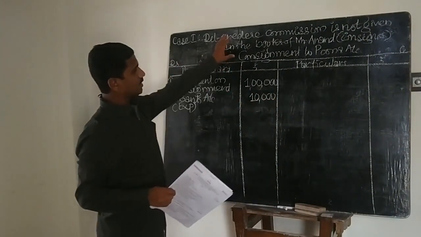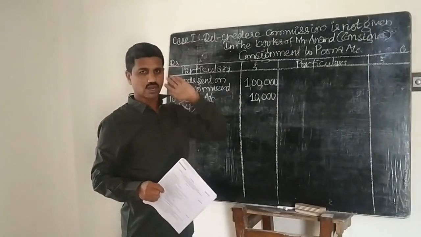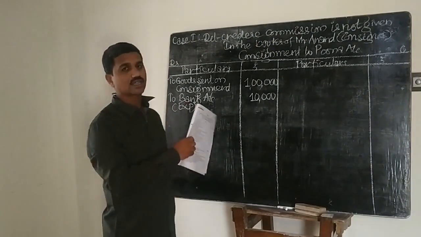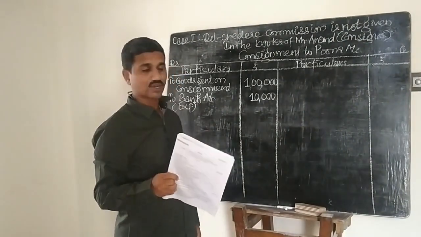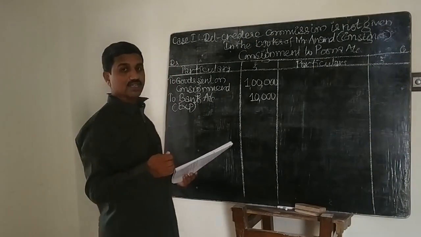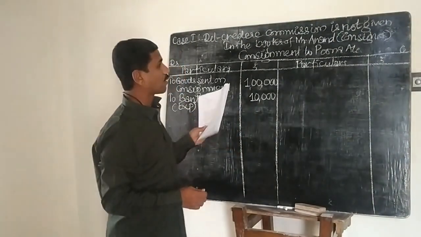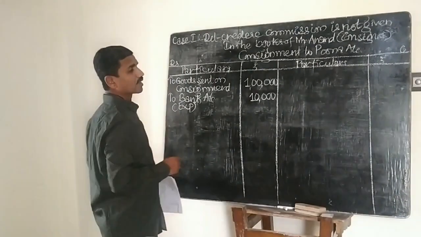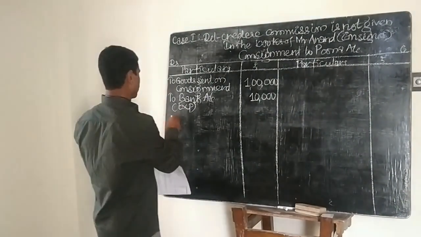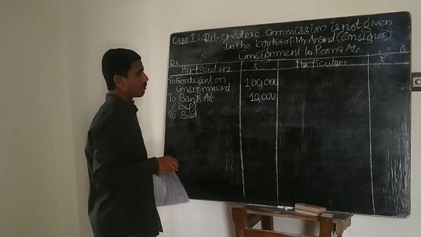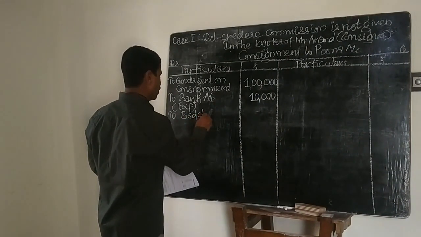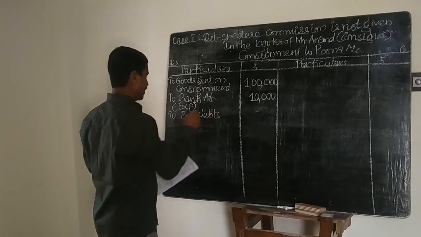So in the first case, as the del credere commission is not given here, the consignor does not assume the risk of collection of the debts. If there are any bad debts, by whom should they be borne? They should be borne by the consignor himself. So the amount of bad debts will be debited here: consignment account debit to bad debts.